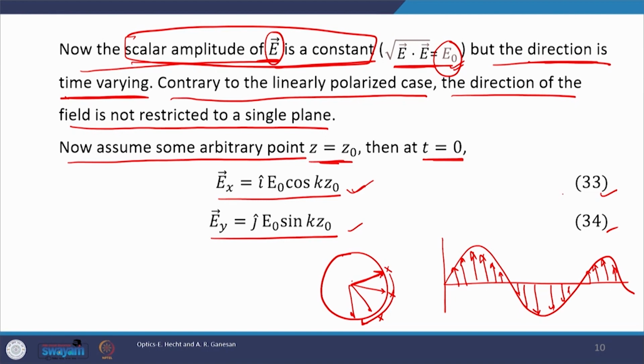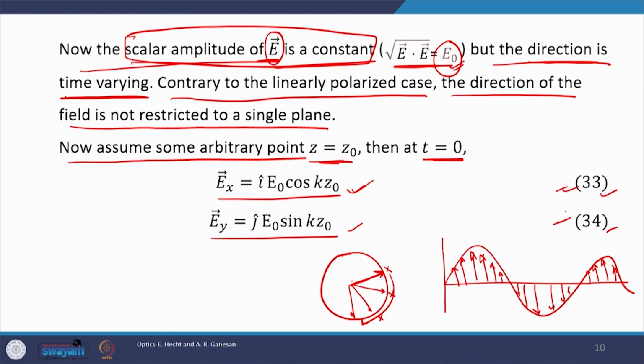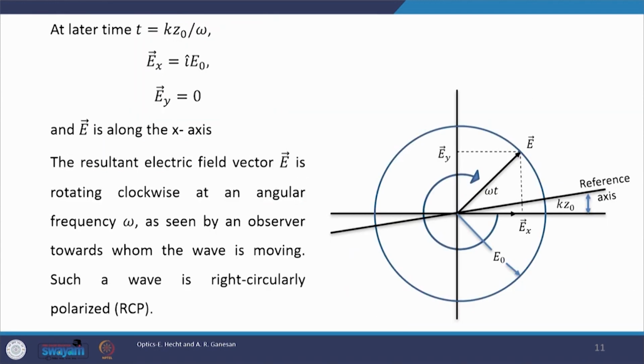Then let us see further what happens with equation number 30 and 33 and 34. Equations 33 and 34 are written at z equal to z0 and time t equal to t0. Now, this particular point is given by this reference.